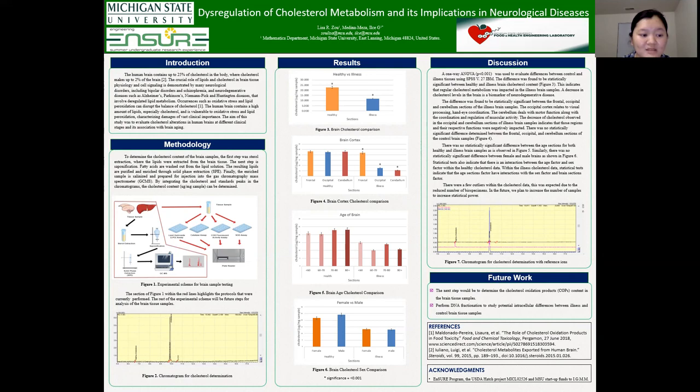Regarding future works, the next step would be to determine the cholesterol oxidation products, the COPs, content in the brain tissue samples. Furthermore, DNA fractionation will be performed to study potential intracellular differences between illness and control brain tissue samples.